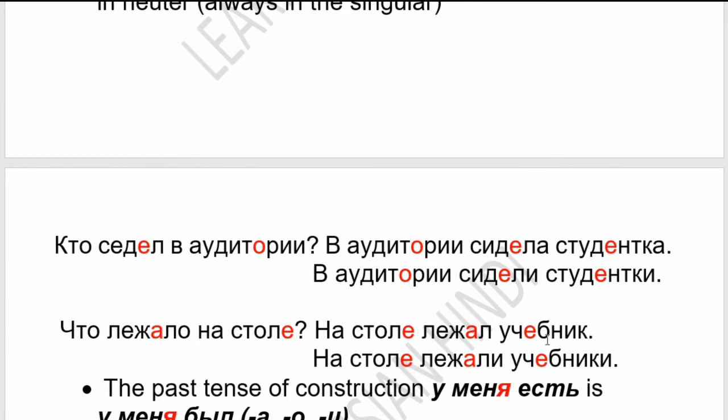Na stole ležal učebnik. Na stole ležali učebniki. So for both we can ask što ležalo na stole. For kto masculine singular, for što neuter singular.